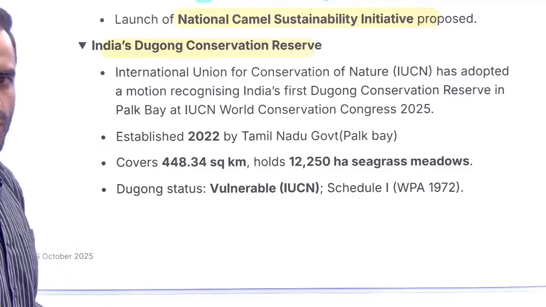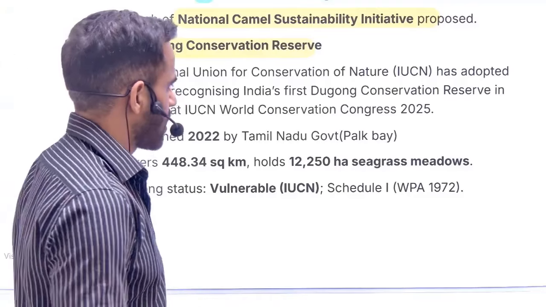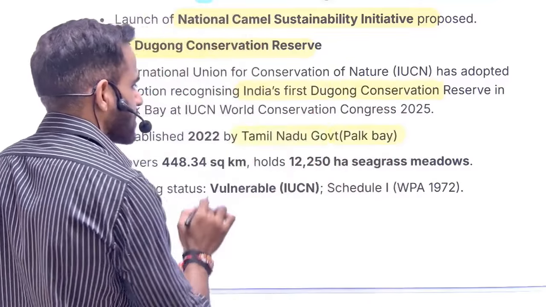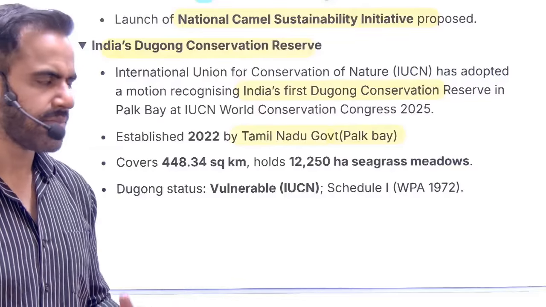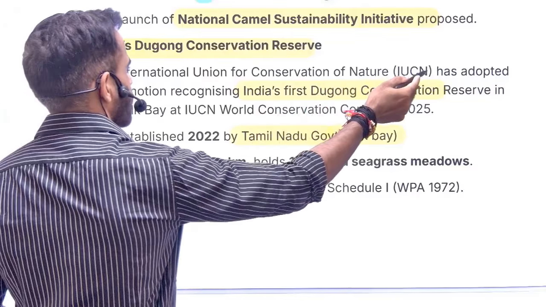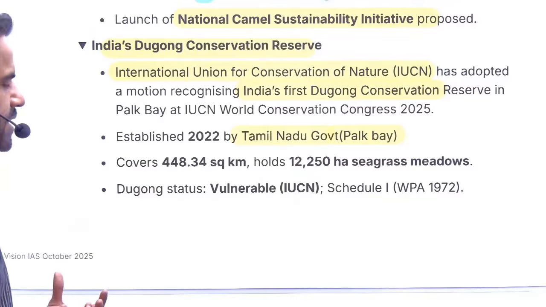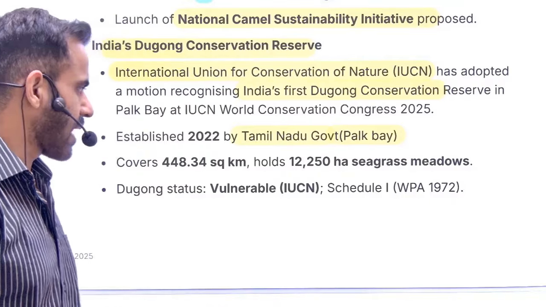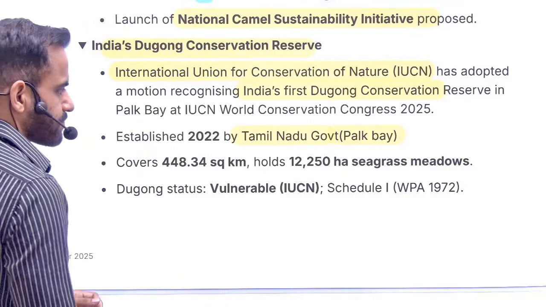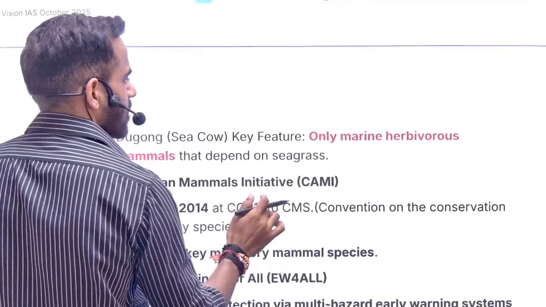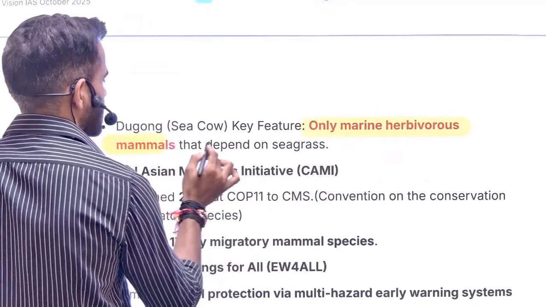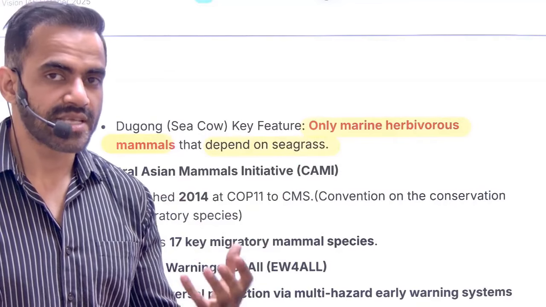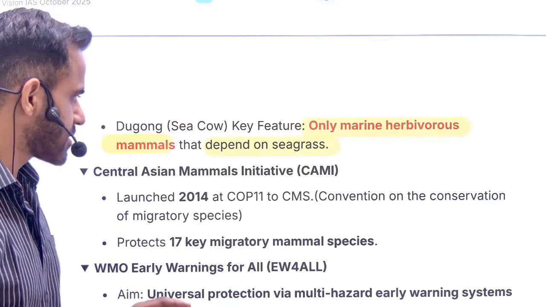Next is India's dugong conservation reserve. So we have a dugong. Dugong basically means sea cow. So India's first dugong conservation reserve is in Palk Bay. This was set up by Tamil Nadu government. Why was it in news recently? Because IUCN, that is International Union for Conservation of Nature, they have basically recognized this effort for the conservation, and that's why it was in news. Now understand, dugong is the only marine mammal that is dependent on the seagrass, and that's why it is referred to as sea cow. Cow basically means it is eating grass. From that perspective, it is sea cow.